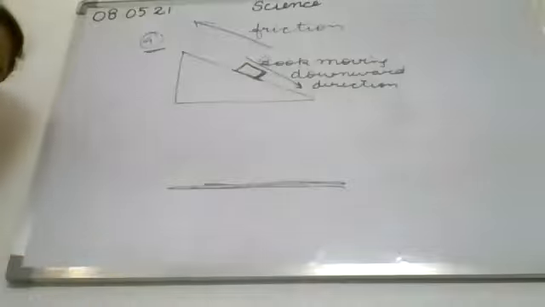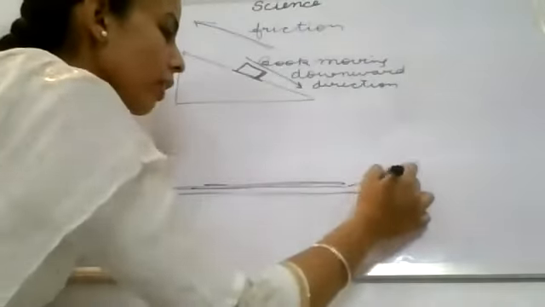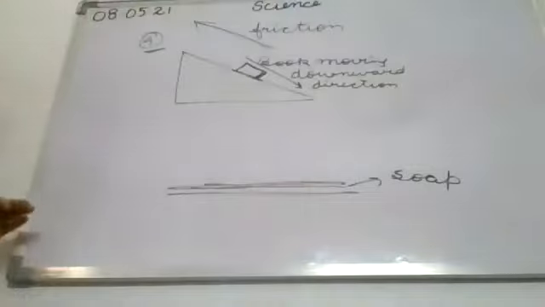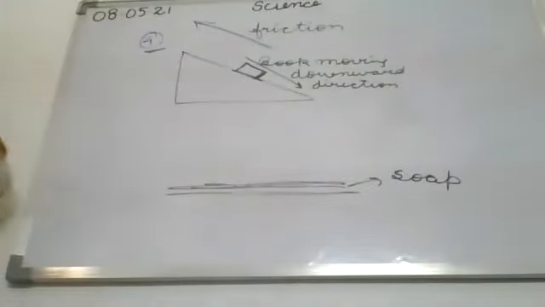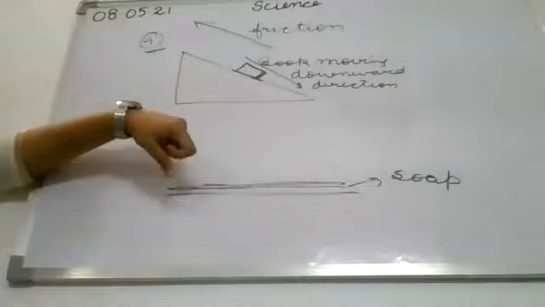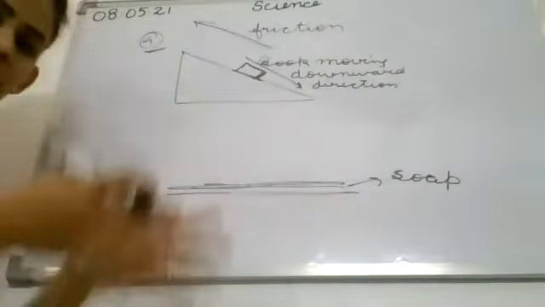And the question is why? The layer of soap over the surface of the floor will reduce the friction, and we cannot make a proper grip on the floor. Our feet do not get any grip from the floor, so therefore we start to slip.